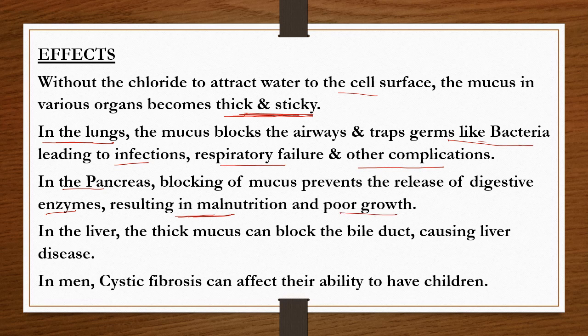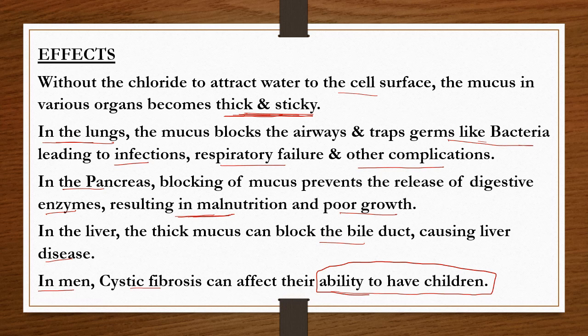If the thick mucus is present in the liver, it blocks the bile duct, and then it causes liver disease. And in men, cystic fibrosis affects their ability to have children, that is, it causes infertility in men.